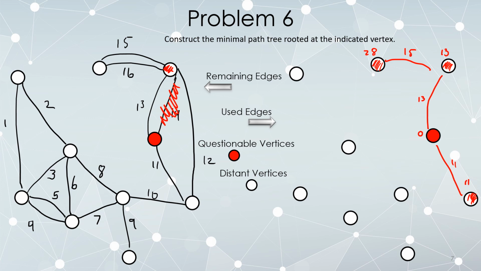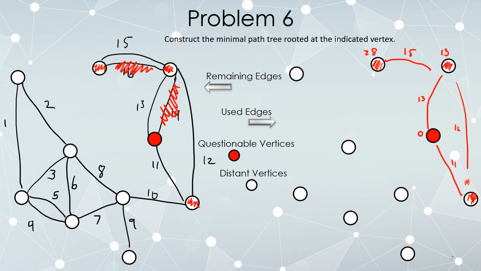All right, any edges connected to red vertices, let's color these red on the left for record-keeping purposes. Any edges on the left that I haven't used, sure, I could try this one. 13 plus 16 is just worse than 13 plus 15. So this edge of 16, in the very instant I try, I decide, nope, so I'm not going to use it. And since I made that decision in the same round I tried to, I know I'm never going to use it.